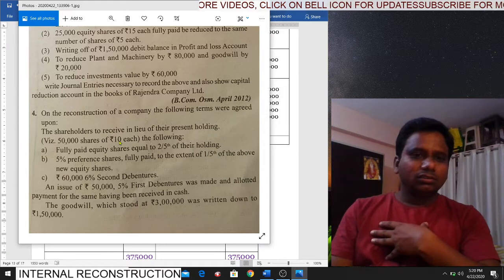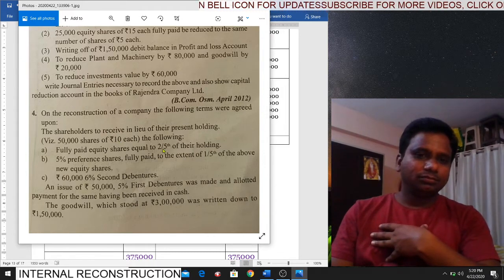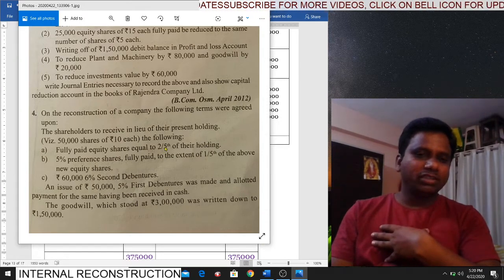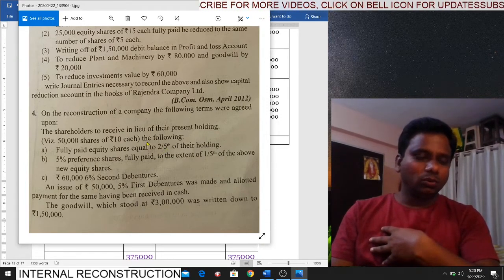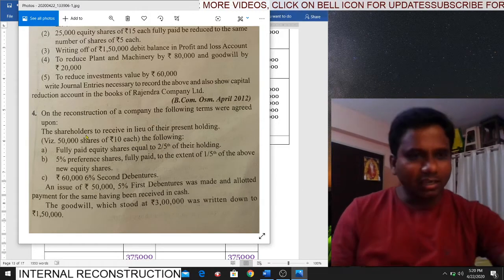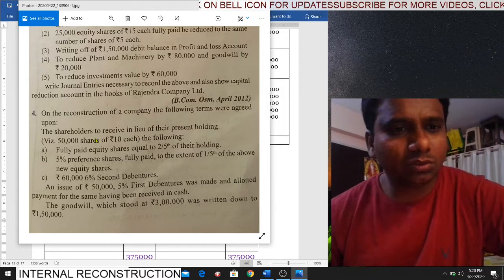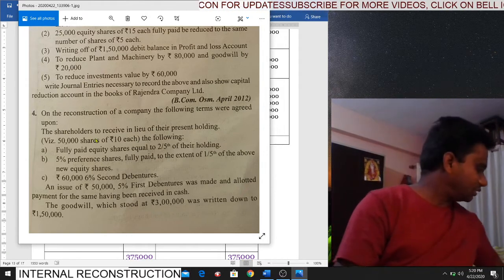5 lakhs into 2/5. 2 by 5 means how much, students? How much? 2 lakhs. 5 lakhs into 2 by 5, students. 2 lakhs. So instead of their 5 lakhs holding, they will receive 2 lakhs worth of equity shares.